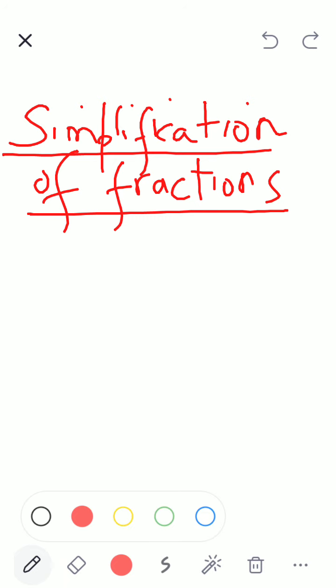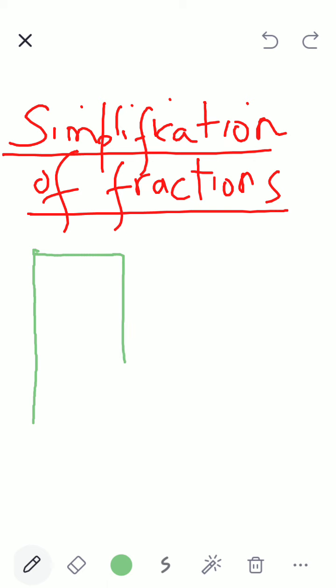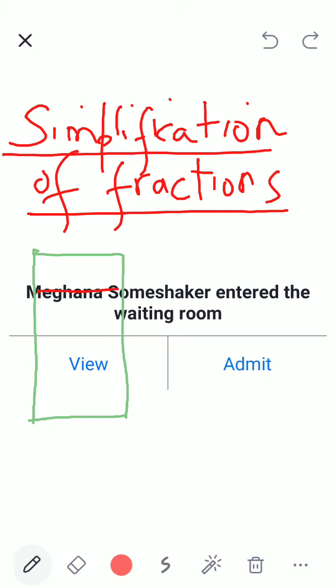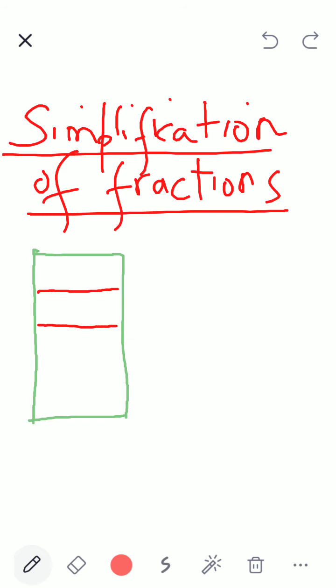For example, let's take my favorite item. I have a chocolate. This chocolate is divided into 4 equal parts. 1, 2, 3, 4.